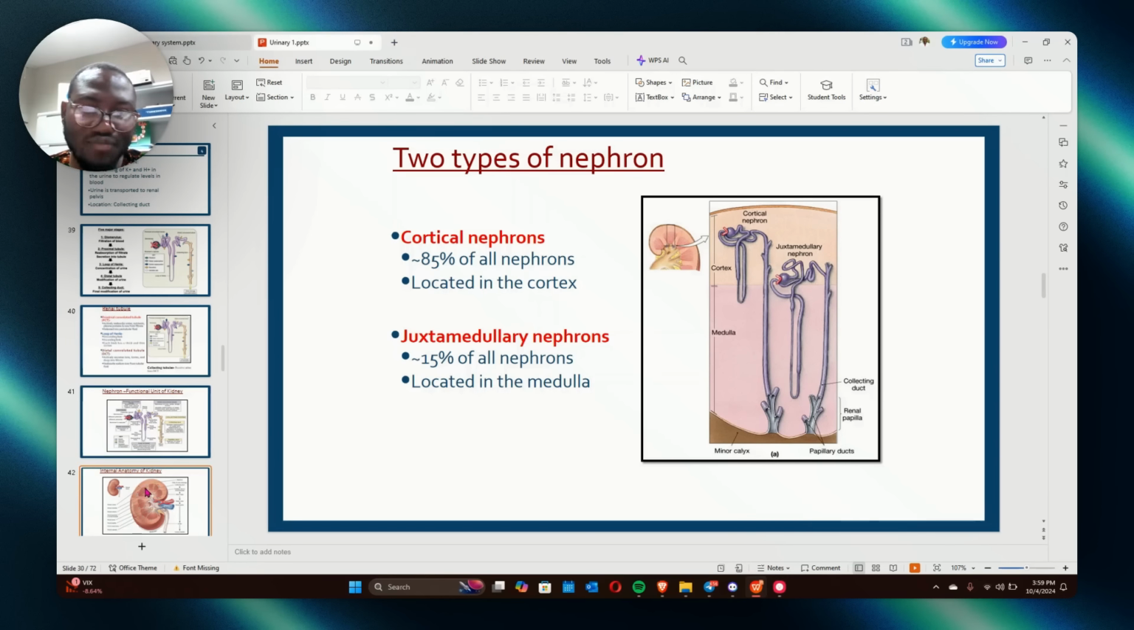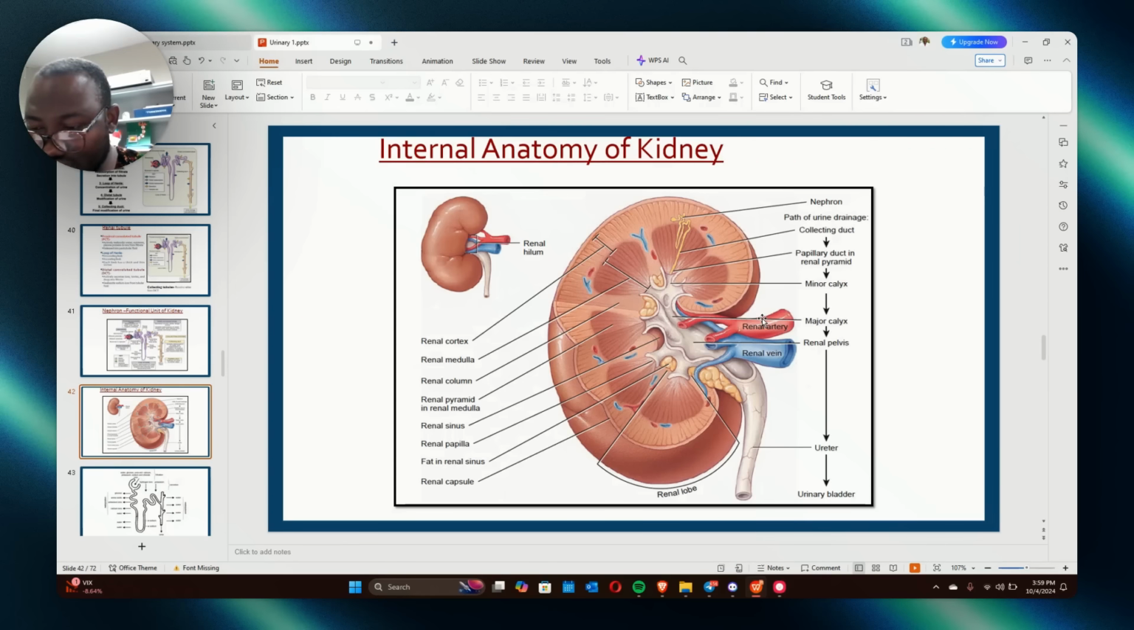I don't think it's necessary for me to start telling you this sequence again. So if they tell you the major calyces, where do they enter? Renal pelvis. This is your answer. If they tell you the renal pelvis, where does it enter? Ureter. This is your answer. If they tell you the ureter, where does it enter? Urinary bladder. This is your answer. If they tell you the minor calyx, where does it enter? Major calyx. This is your answer. You get it? So I just want you to simplify it to yourself like this. Sleep, wake up, you are thinking about this.